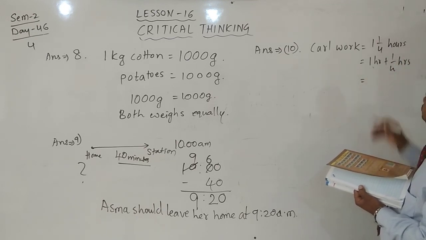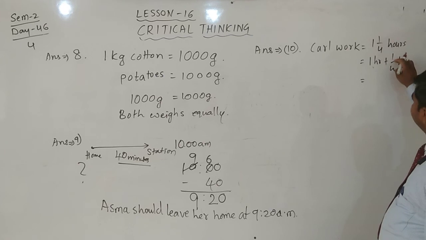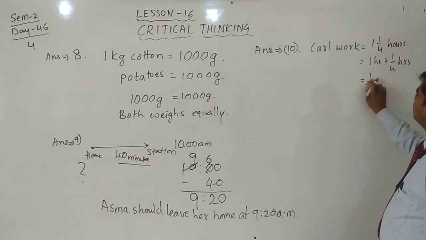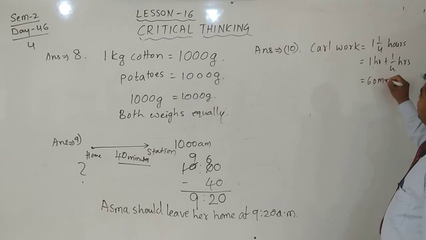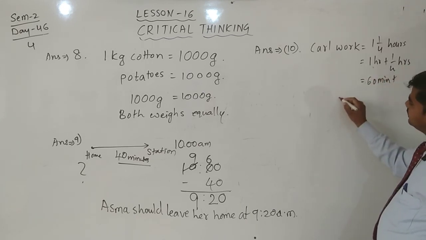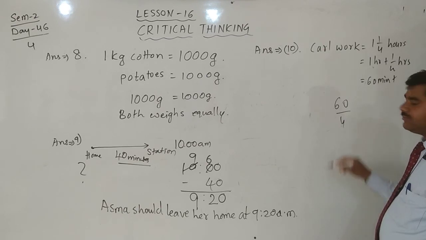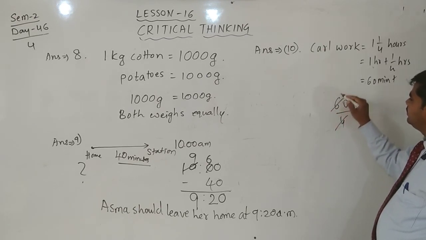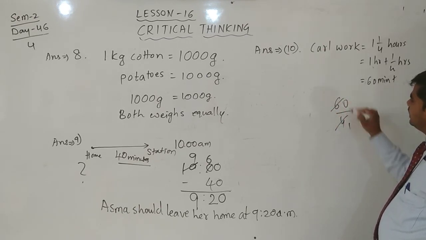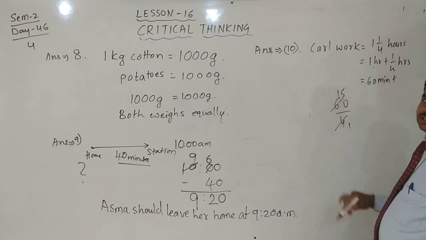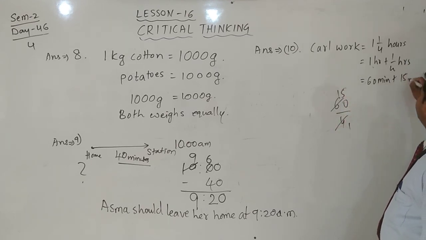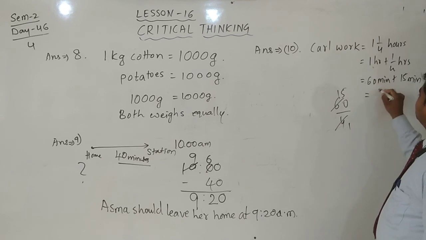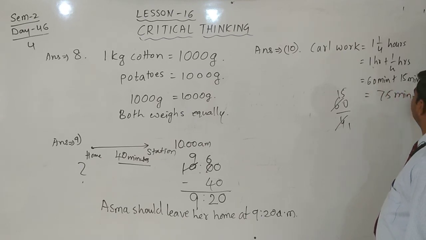Then we can change this, 1 hour has 60 minutes. Change to minutes. 60 minutes plus 1/4 means 60 by 4. 15 fours are 60, so it is 15 minutes. Totally 75 minutes.